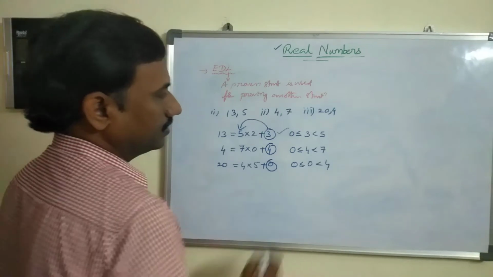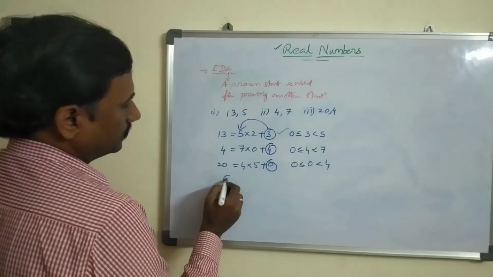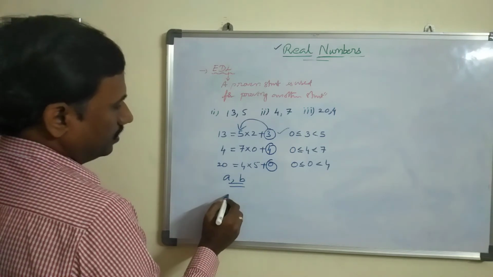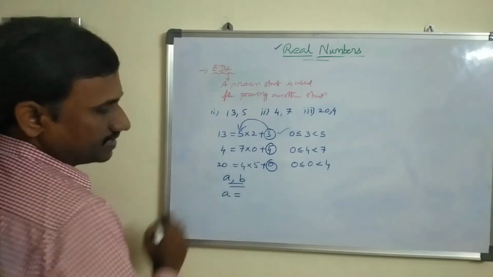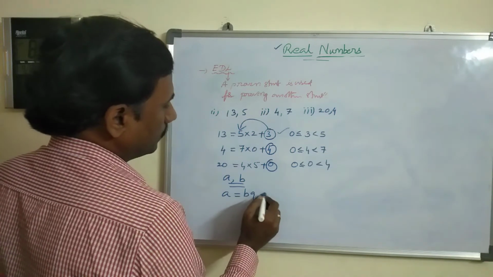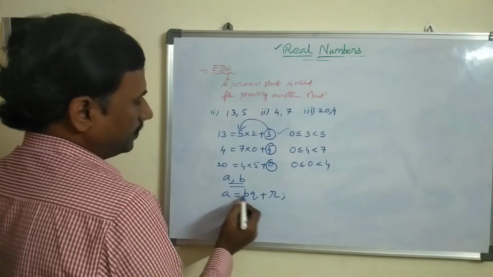Yes. Then what can we conclude about this lemma in general form? Suppose I am taking two numbers a and b, where a is greater than b. Therefore, dividing the first number by the second number, a equals bq plus r. That means we are dividing a by b.